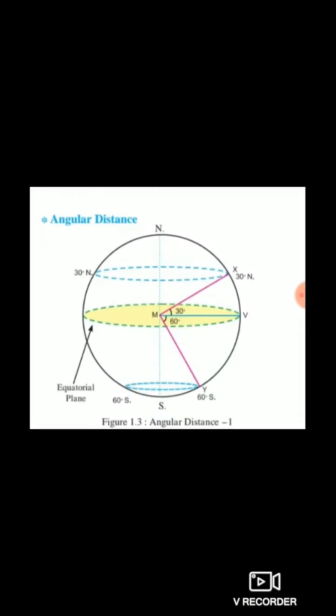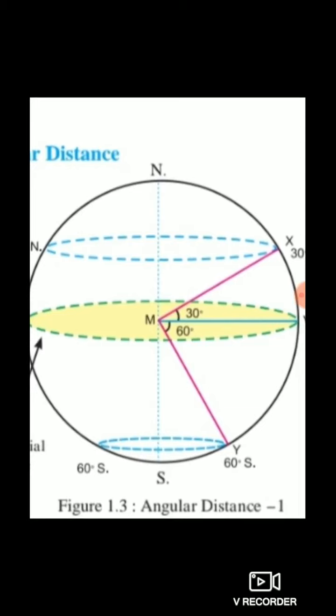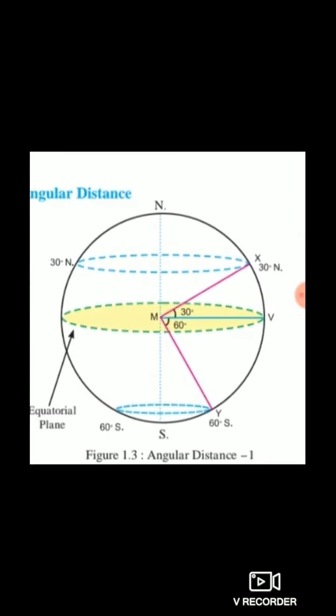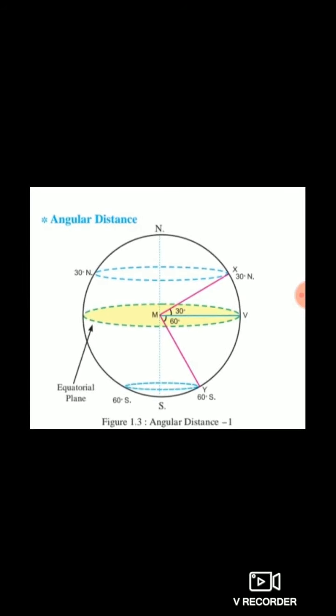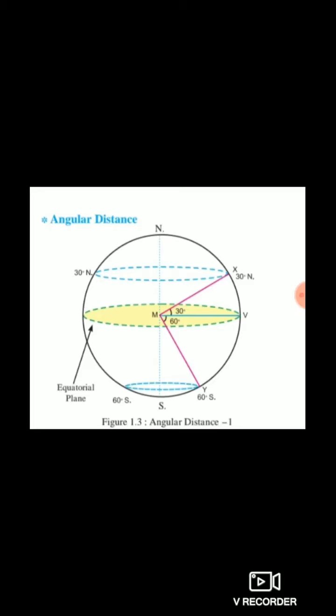Next is angular distance. Angular distance means what, students? See this picture. Angular distance means the angle between these two point objects. These two point objects you can see in blue color. These two point objects, that is angular distance. As we learned, to determine the exact location of a place on the earth,